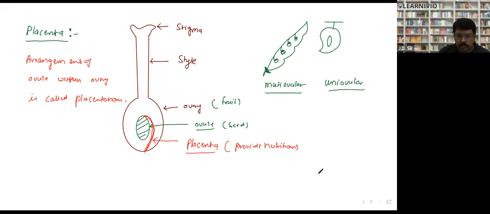Fine. So what is the placentation arrangement of? Now I am going to tell you types of placentation. So put the heading type of placentation, right?